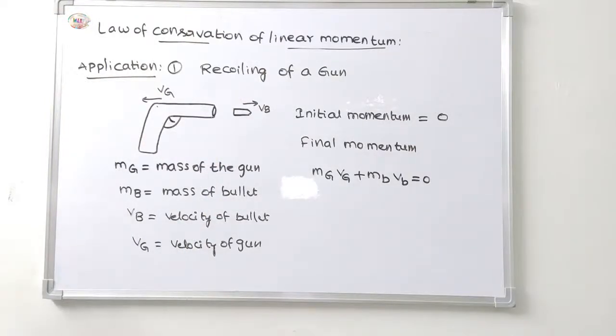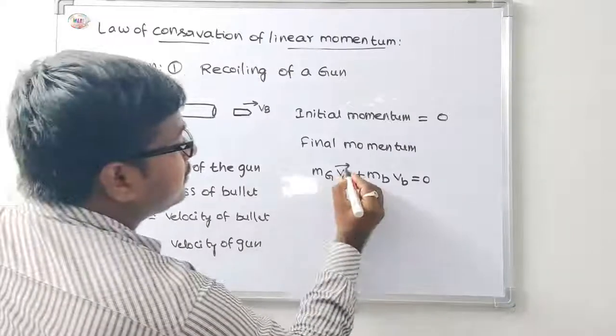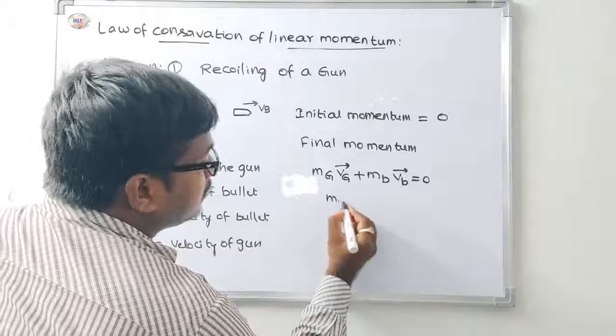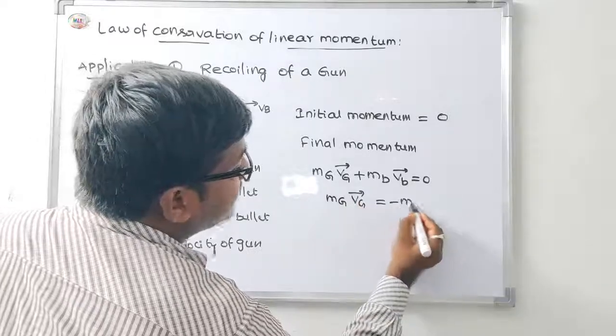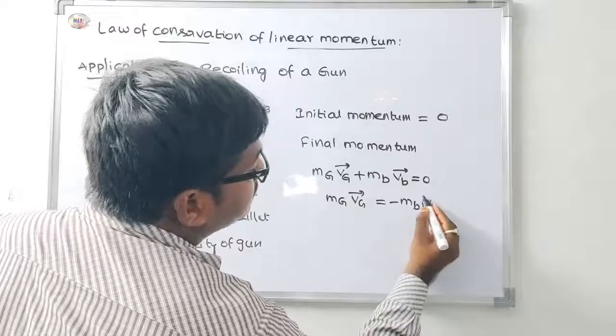By the law of conservation of linear momentum, mg vg is equal to minus mb vb.